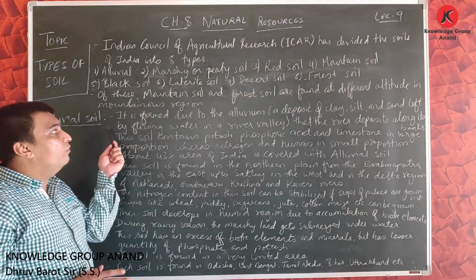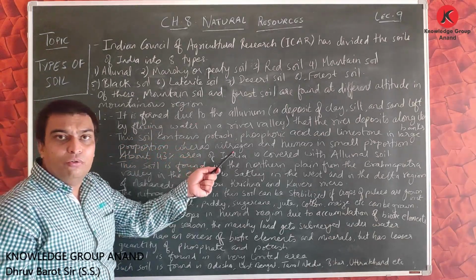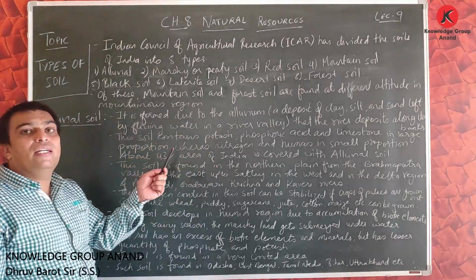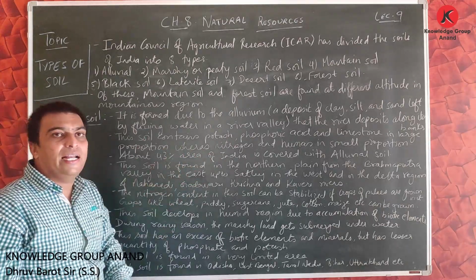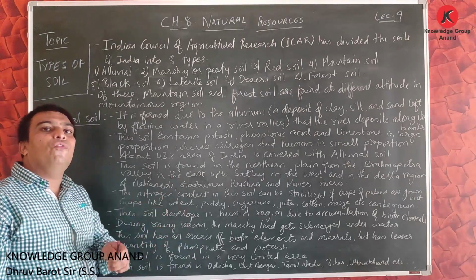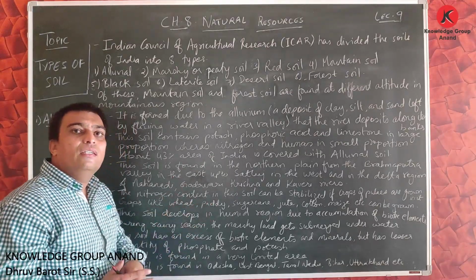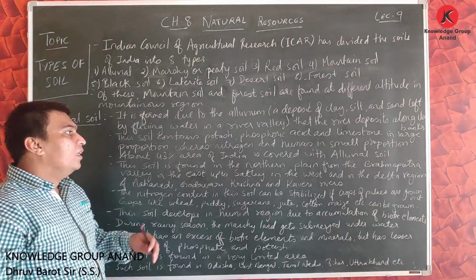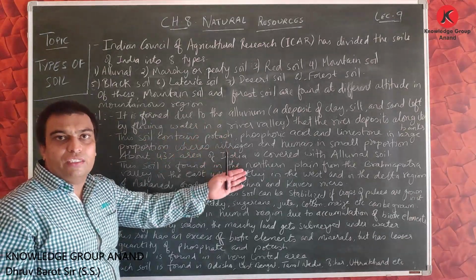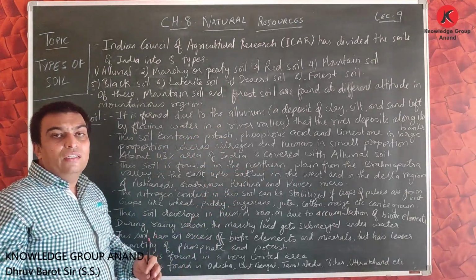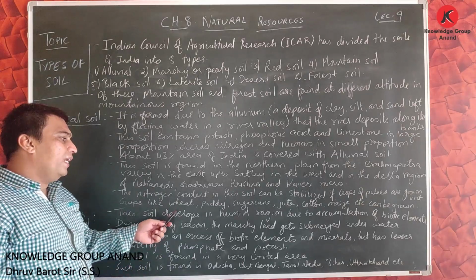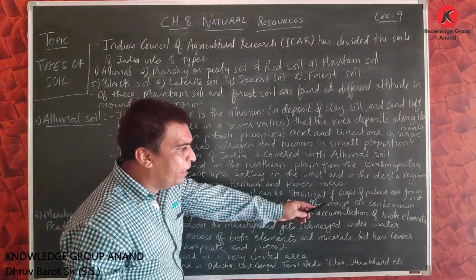Looking at alluvial soil, it is formed due to alluvial deposition in river valleys, at the banks of rivers. This soil contains more potash, phosphoric acid and limestone, while a lesser quantity of nitrogen and humus is present in it. About 43% of our land area is covered by alluvial soil. It is found in the northern plain from Brahmaputra in the east up to Satluj in the west, and also in the delta regions of Mahanadi, Godavari, Krishna and Kaveri. Crops like wheat, paddy, sugarcane, jute, cotton, maize, etc.